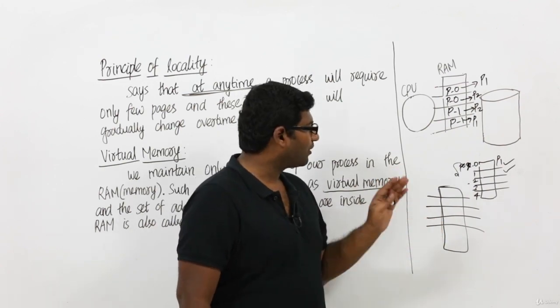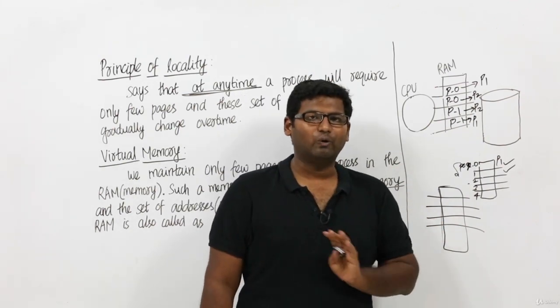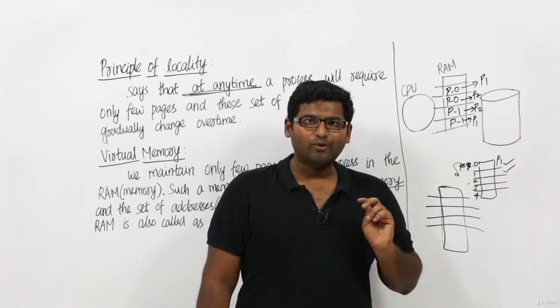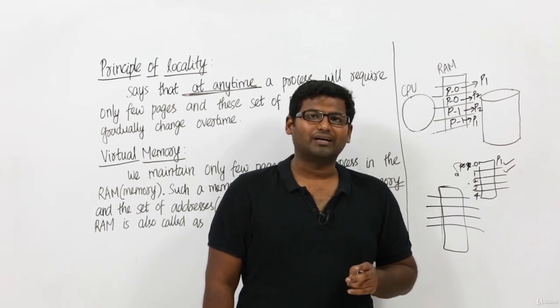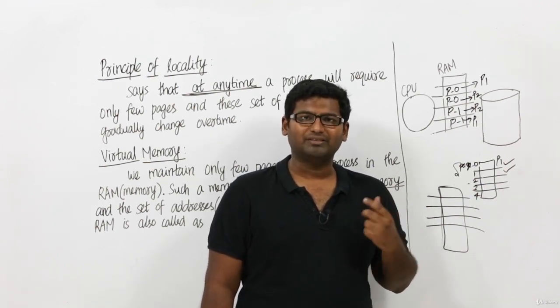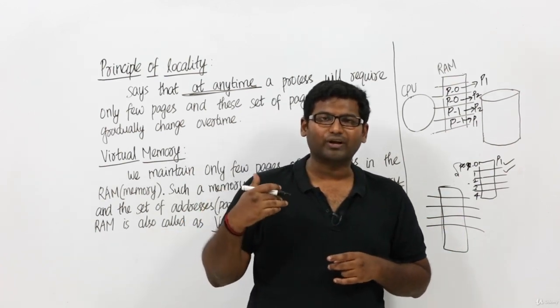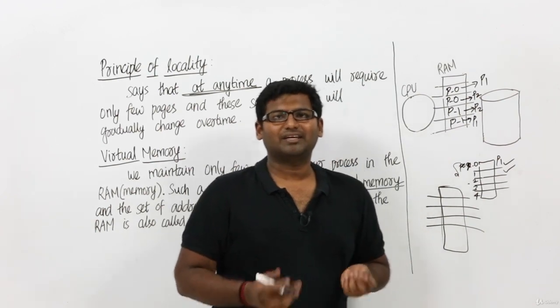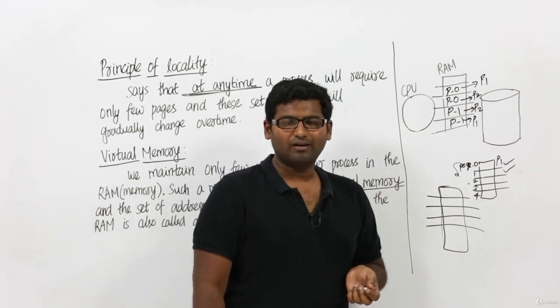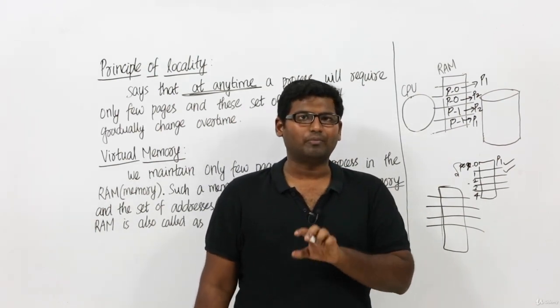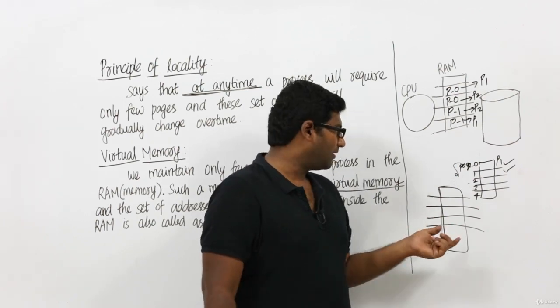Now in case you put a constraint, a condition that no, it is not allowed, I need to have all the pages of a process at any given time, I cannot have only some pages, either all the pages should be present or no page should be present, in case you put a condition like that, then we cannot call such a memory virtual memory. Okay. So we call a memory virtual memory in case that is allowed.